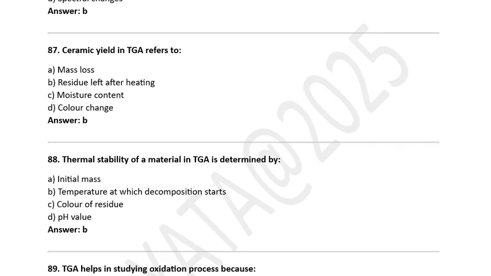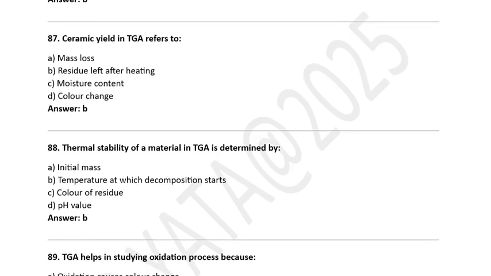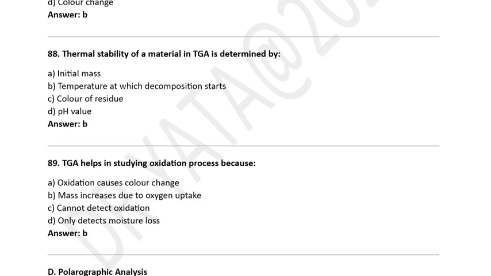Ceramic yield in thermogravimetric analysis refers to A. Mass loss. B. Residue left after heating. C. Moisture content. D. Color change. Correct option is B. Residue left after heating.